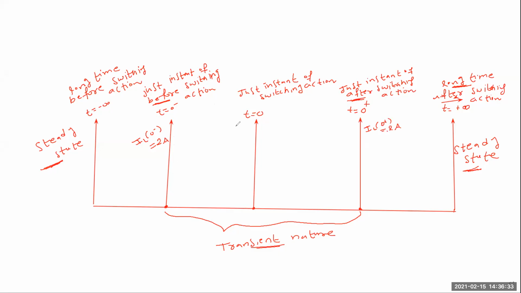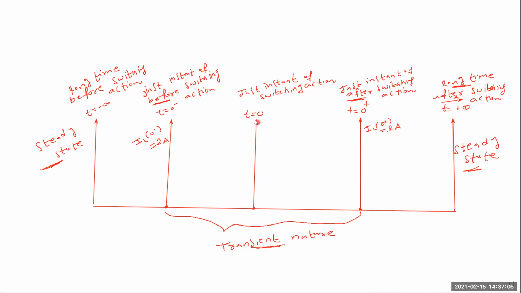So whatever the current before the switching action, IL of 0 minus equal to 2 amps, the same amount of current is present after the switching action, IL of 0 plus. It is not fixed at 2 amps. For some X amps here, there are also X amps. The same amount of current is present before and after the switching action.